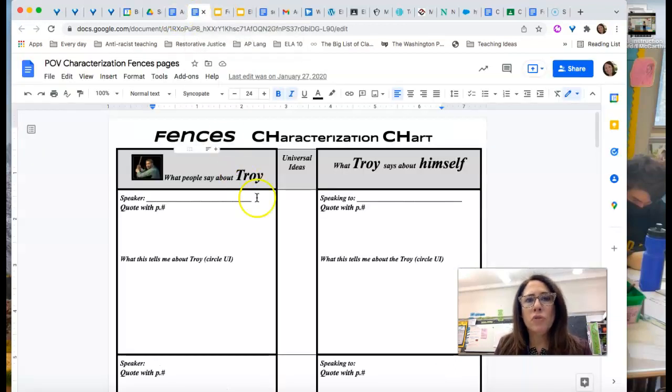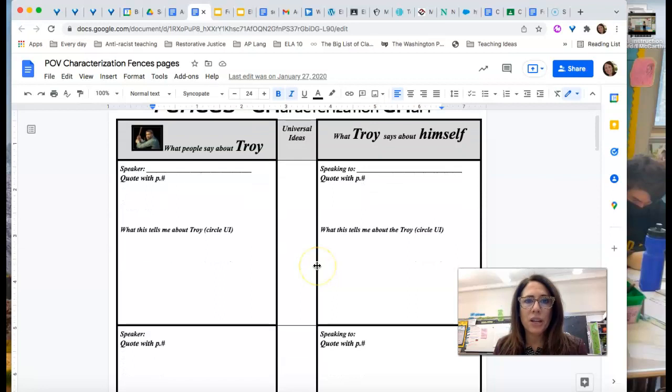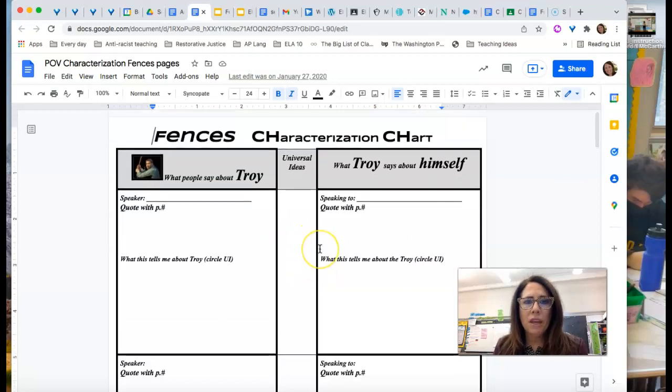We are going to start moving into some reading work, though, with Fences. I will include a copy of it online in case you're at home. Many students have requested a paper copy so that they can annotate, but I will include one for you. And then any handouts, like this is our first handout for Fences. It is a character chart where you are tasked with finding evidence for each character.